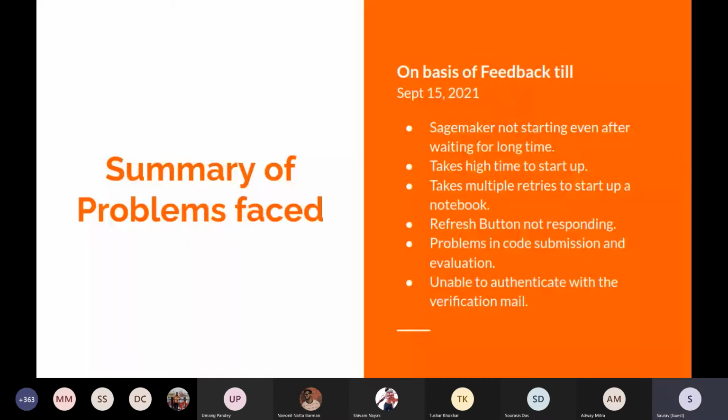So if there's anything else from these listed points, then the students may add to this. Requesting the students, does it summarize all the problems, or has somebody come up with something which is not listed here? So I think this pretty much summarizes. Gaurav is asking, when was this survey distributed to us?